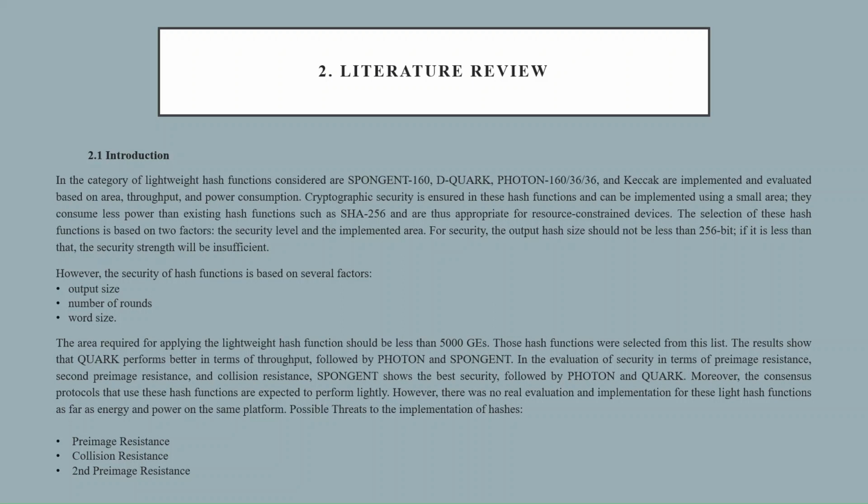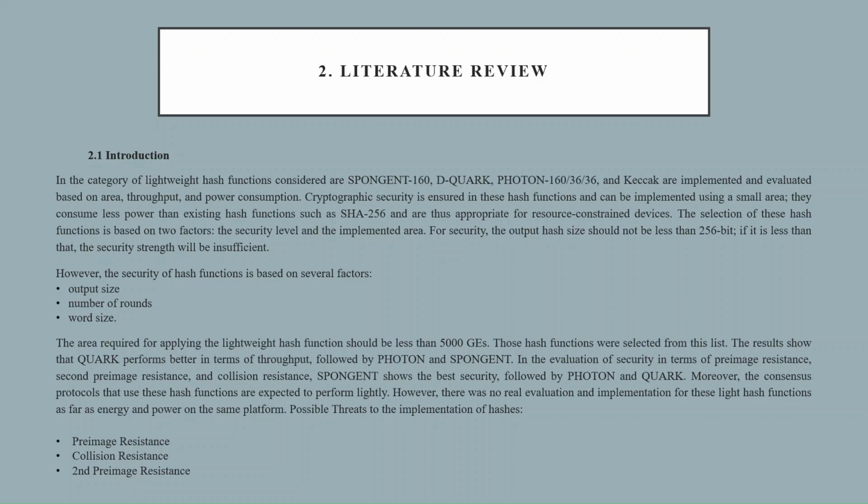In the category of lightweight hash functions, Spongent 160, Dquark, Photon 160/36, and Keccak are implemented and evaluated based on area, throughput, and power consumption. Cryptographic security is ensured in these hash functions and they can be implemented using a small area. They consume less power than the existing hash functions such as SHA-256 and are thus more appropriate for resource-constrained devices. The selection of these hash functions is based on two factors: the security level and the implemented area. For security, the output hash size should not be less than 256-bit. If it is less than that, the security strength will be insufficient.